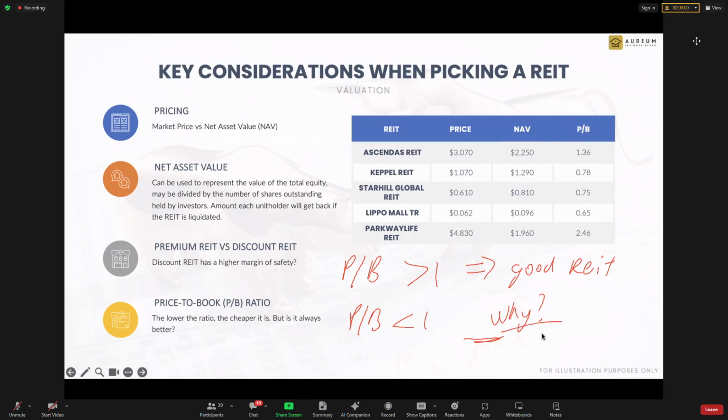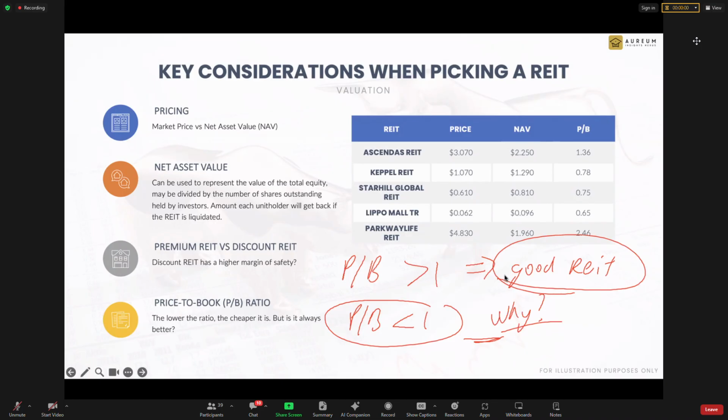Why is it less than 1? There is always a reason why they are less than 1, because the market thinks that they don't deserve to be classified under this category. I put it very bluntly. The market thinks that they don't deserve to be there.